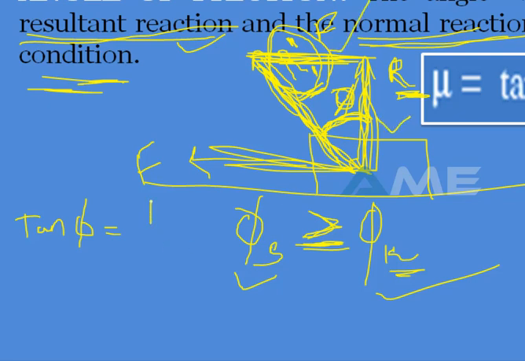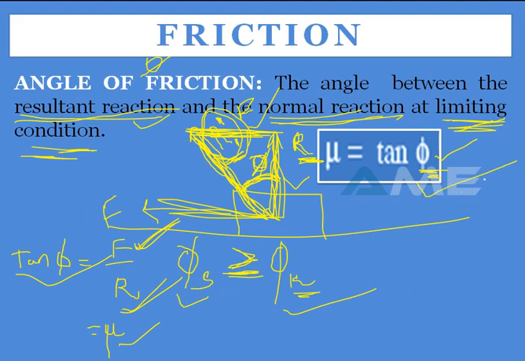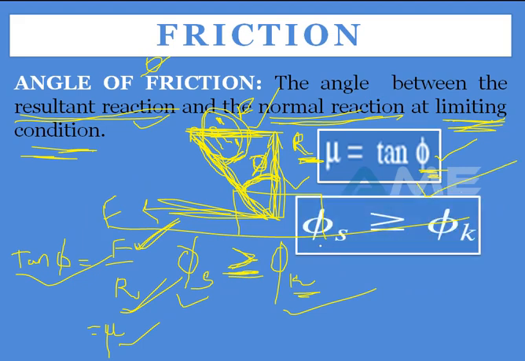So F divided by R. What is F? The limiting friction, divided by the normal reaction. Previously we saw that the ratio of limiting friction to the normal reaction is the coefficient of friction. So simply, the coefficient of friction equals tan phi or F by R. That's what we have written here. The next one, we'll see the condition of the angle of friction for static and kinetic.